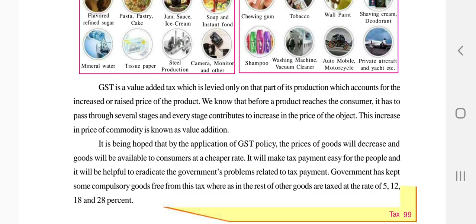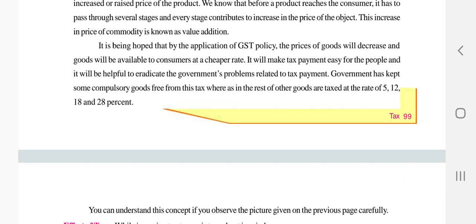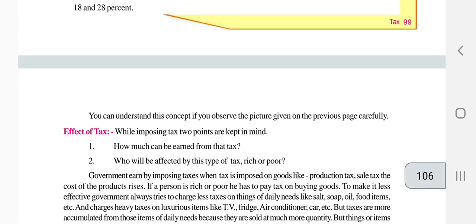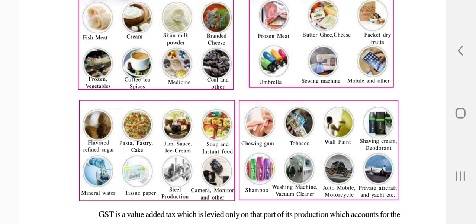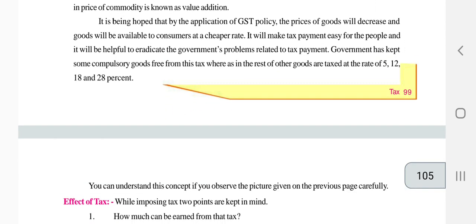The government has kept some compulsory goods free from this tax, whereas the rest of the goods are taxed at the rate of 5, 12, 18 to 28 percent. So some goods will be tax free, and many others will have tax imposed. You can understand this concept by observing the picture on the previous page carefully. Here we have a lot of products and ingredients, where taxes are imposed on everyone.